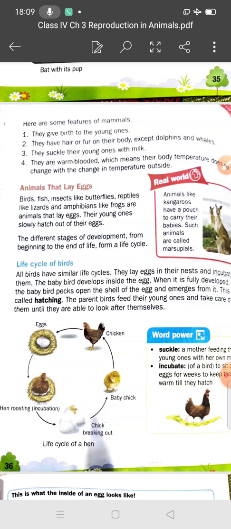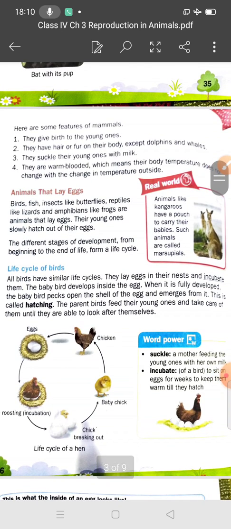And students, they suckle their young ones with milk. They provide milk for their young ones. And they are warm-blooded. You know what warm-blooded means? Warm-blooded means their body temperature does not change with the change in the temperature outside.